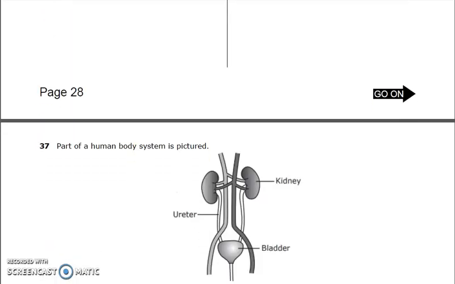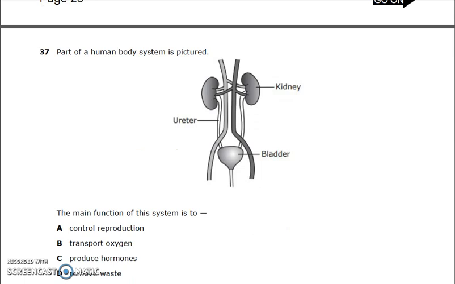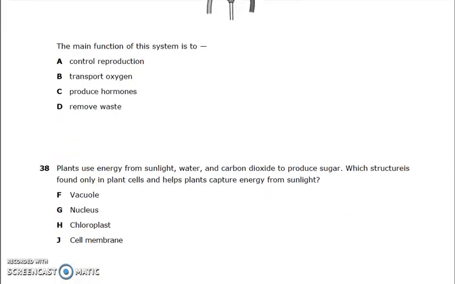Number 37. Part of a human body system is pictured. The main function of this system is to A. Control reproduction, B. Transport oxygen, C. Produce hormones, or D. Remove waste.